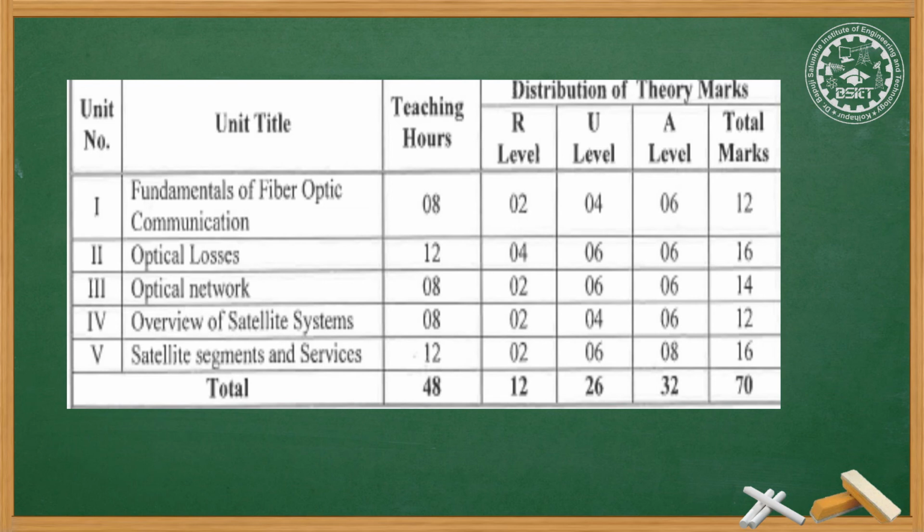Fourth unit is carrying 12 marks and it will require 8 hours to be completed. And the fifth unit is carrying 16 marks weightage and it will be completed in 12 hours. So in all it is a 48 hours teaching scheme. If you see the weightage, second chapter and fifth chapter are carrying maximum weightage of 16 marks. Then after that third unit will have 14 marks weightage, and then first and fourth unit will have 12 marks weightage. So likewise you will have to study each and every unit.